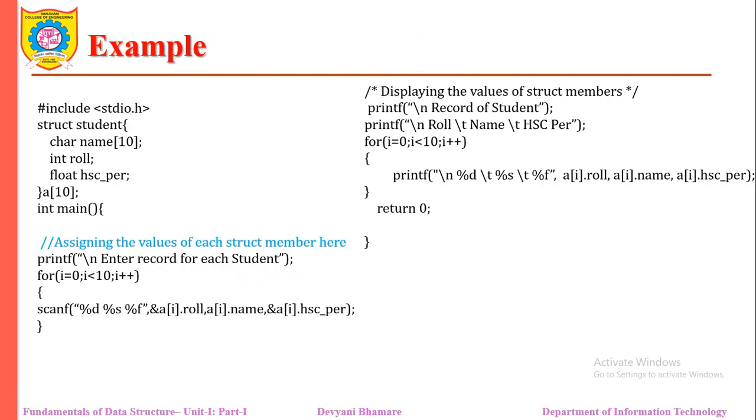So this is an example where we can read an array of structure. We have already seen that an array can be accessed with the help of a for loop. When the value of i is 0, it becomes e[0].roll, e[0].name, meaning we are going to fill the first element, the 0th element of our array. When i is 1, it goes to the second record. In that fashion, we can access the elements at runtime, while we are executing the program, and we can display the array of structure.